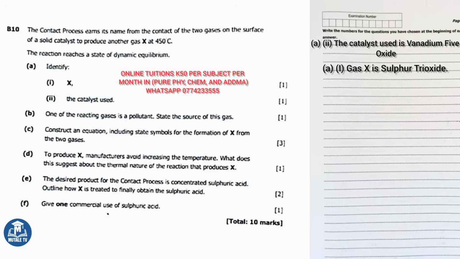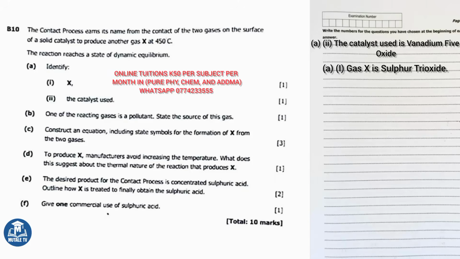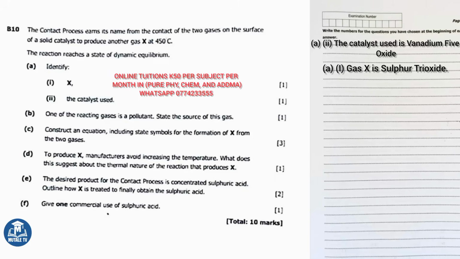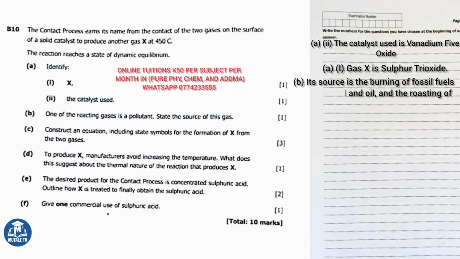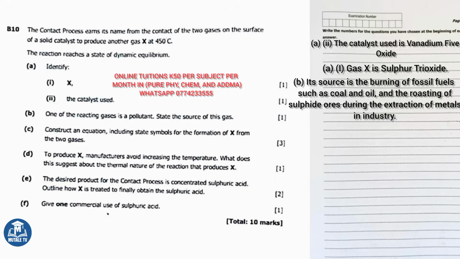Gas X is sulfur trioxide, written as SO3. Part B says, one of the reacting gases is a pollutant. State the source of this gas. The two reacting gases in the contact process are sulfur dioxide and oxygen. Sulfur dioxide is the pollutant. Its source is the burning of fossil fuels such as coal and oil, and the roasting of sulfate ores during the extraction of metals in industry.